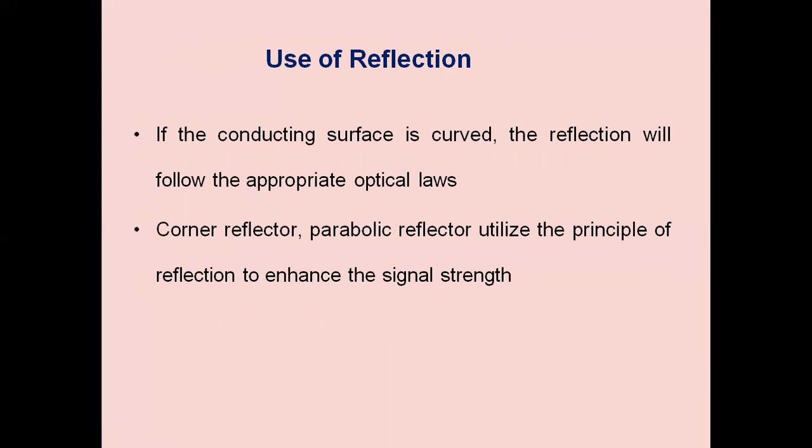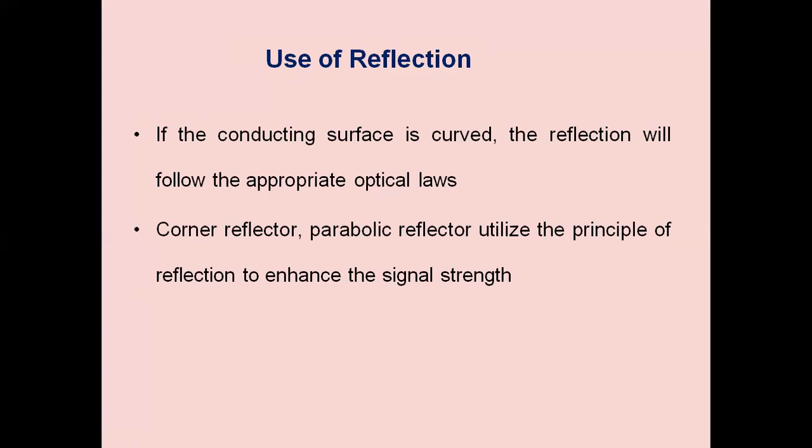Corner reflector and parabolic reflector utilize the principle of reflection to enhance the signal strength. The parabolic reflector is used in the parabolic antenna, the dish antenna. The antenna is located at the focus point. The parabola dish reflects the electromagnetic waves falling on the parabolic dish structure. The dish antenna is looking towards the satellite.